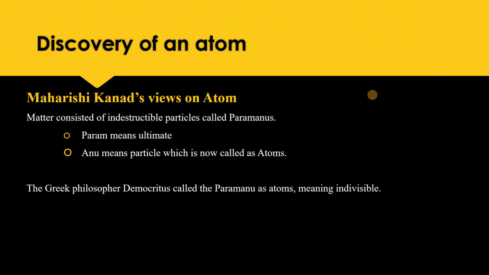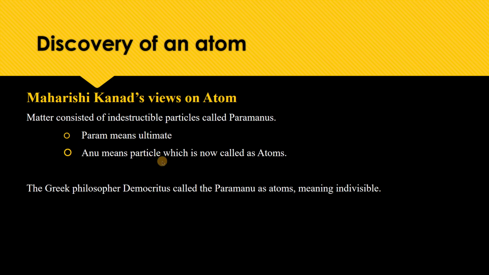Maharishi Kanad's view on the atom. Kanad was a great Indian philosopher. According to him, matter consisted of indestructible particles called paramanu. Here, para means ultimate, the minutest particle; next to the paramanu there is nothing else. It is very small, the least thing.